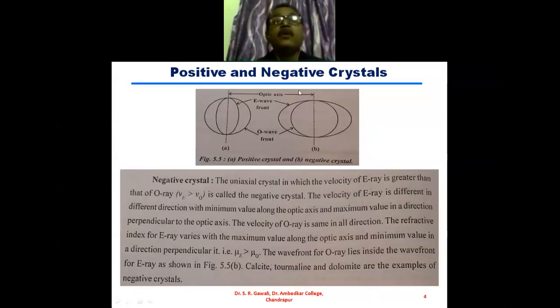Now, for the negative crystal, we will first define the negative crystal. The negative crystal is the uniaxial crystal in which the velocity of extraordinary ray is greater than that for the ordinary ray. If suppose Ve is the velocity of extraordinary ray and Vo is the velocity of ordinary ray, then Ve is greater than Vo for the negative crystal.